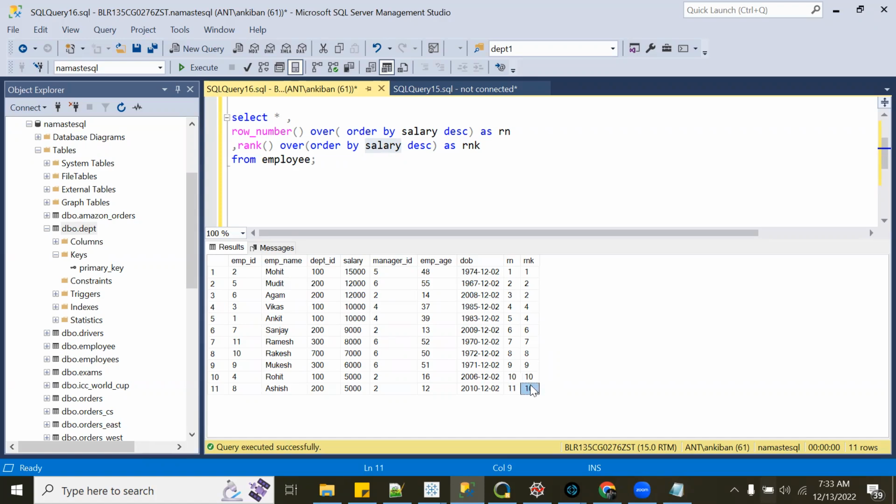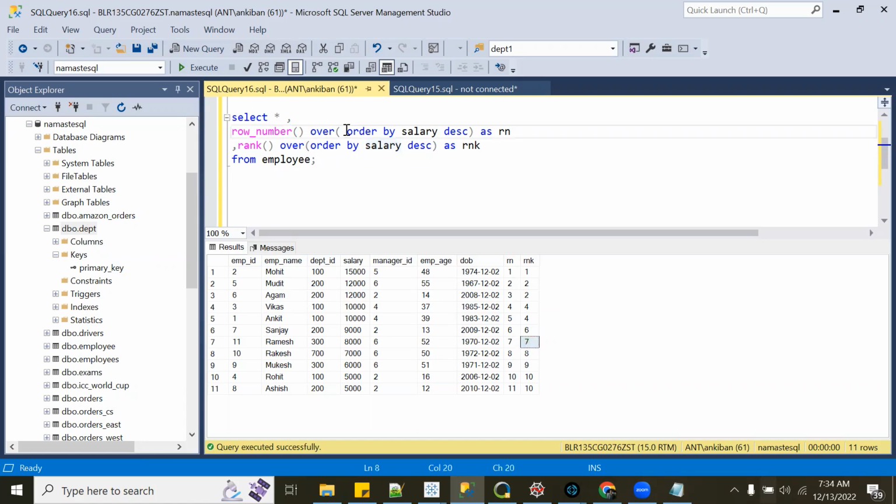So this is how rank works. Rank will always give you the same rank for two people with the same value. When I'm saying value, in my case, it is salary. So if two people have the same salary, they will always get the same rank. And the next person's rank will be as per how many members are there before this guy. So it will be 4. It will skip 3. Right? Again, it will skip 5 here because 4 is there twice.